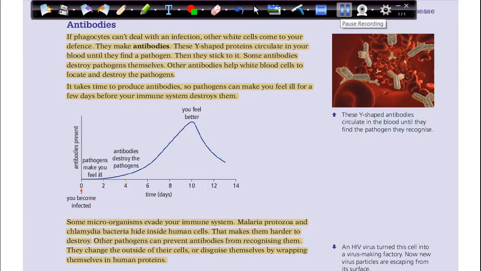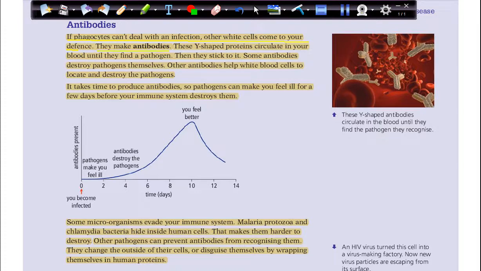Another way of defending the body is the mechanism of creating antibodies. Anti means against, okay? Bodies against the pathogen. So if phagocytes can't deal with an infection, other white cells come to your defense. They make antibodies.